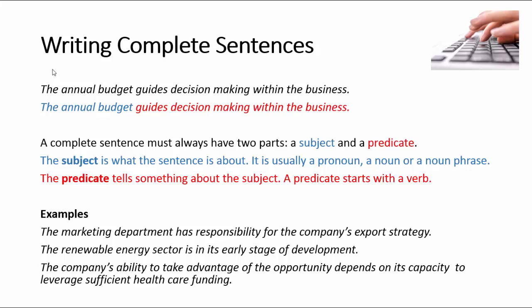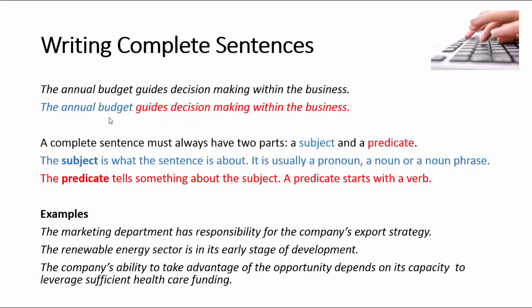In this video, we're going to talk about writing complete sentences. Here we have an example of a complete sentence. The annual budget guides decision making within the business. You can see here that we've divided this sentence into two parts. We've got the subject, the annual budget, and we've got the predicate, guides decision making within the business.